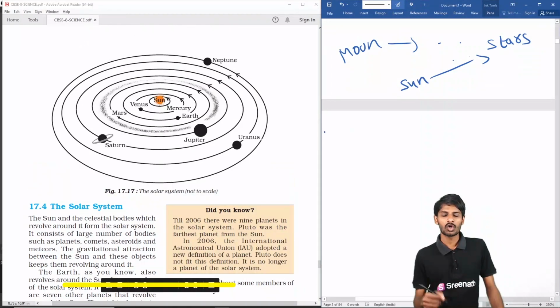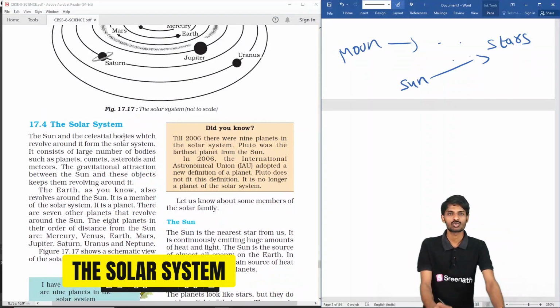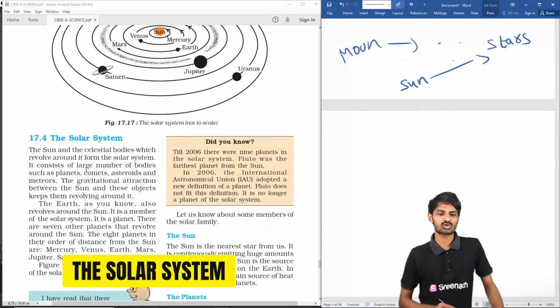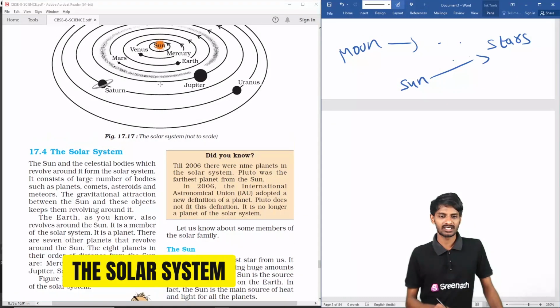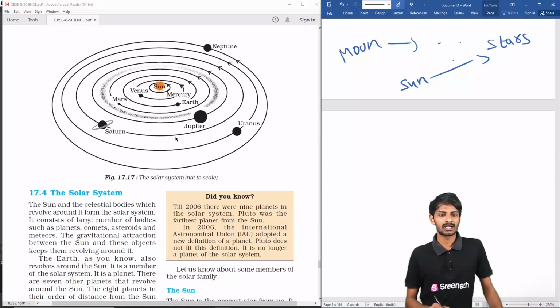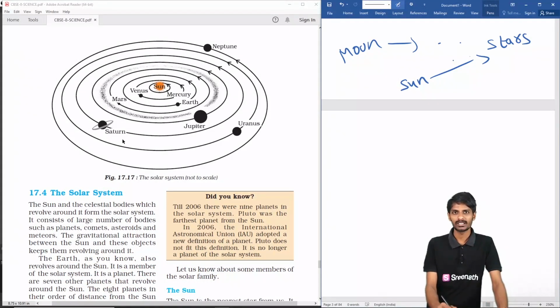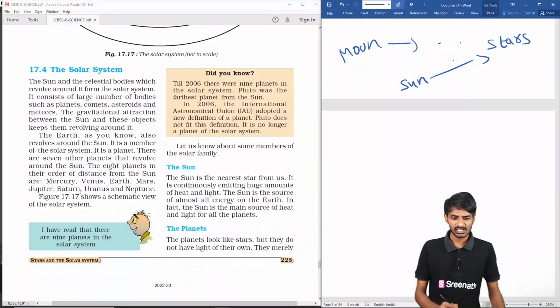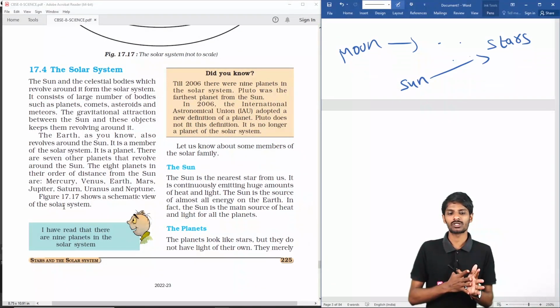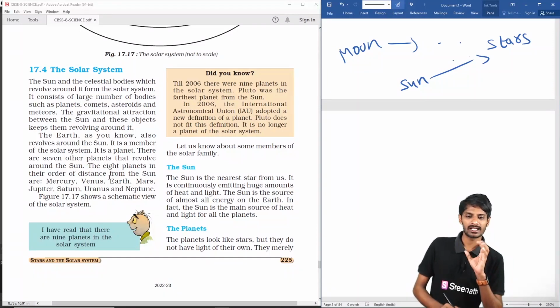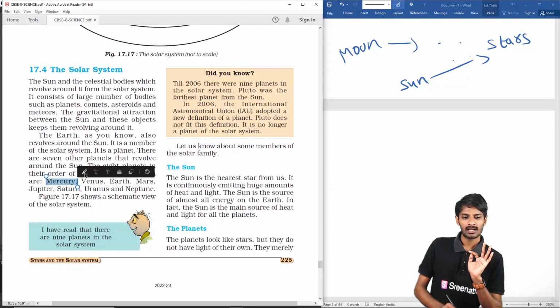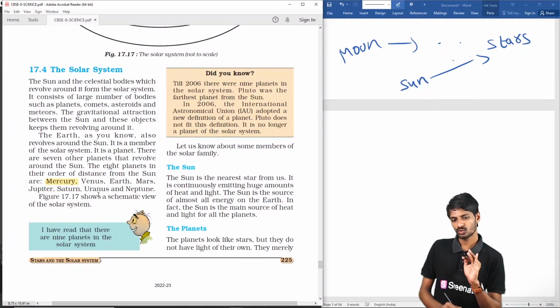Now we'll discuss the fourth topic, which is the solar system. Our solar system is so big, students. We have the sun, the planets, the meteoroids, the comets, and many other things. We will discuss each. We have 8 planets, including the Earth. The first planet is Mercury, and next are Venus, Earth, Mars, Jupiter, Saturn, Uranus, and Neptune, students.